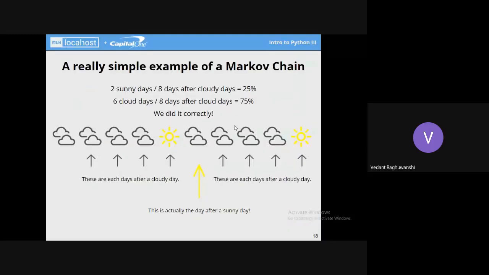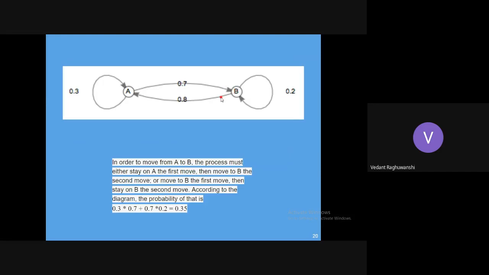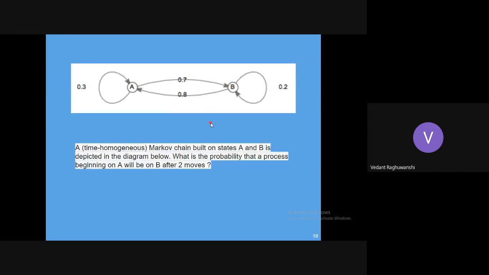So here is a simple graph question. As you can read, a time homogeneous Markov chain is given here. Here is a state A, here is a state B, and these labels represent the probability of changing from that state to the other state. I want you to find the answer to the given question: what is the probability that a process beginning at A ends on B after 2 moves? As soon as you find the answer, please write it in the chat box. Then I'll explain how it happens.